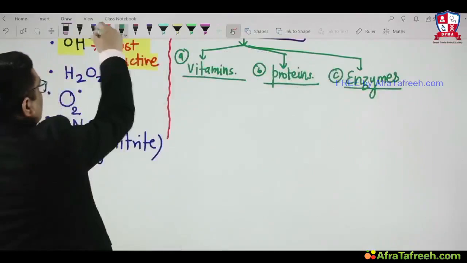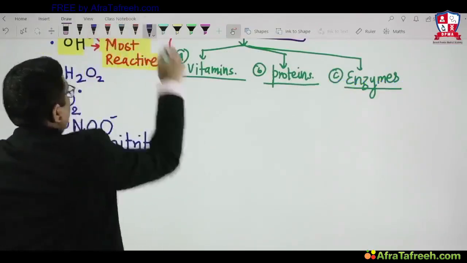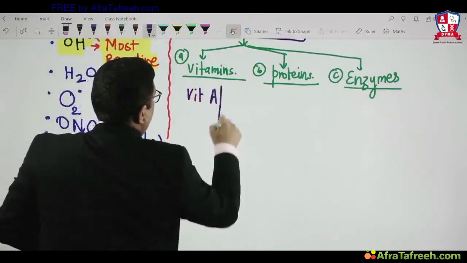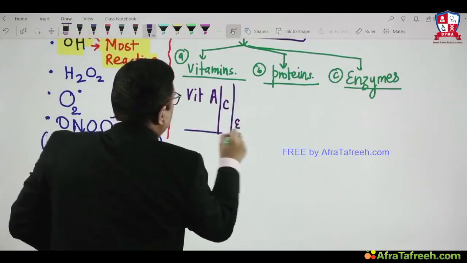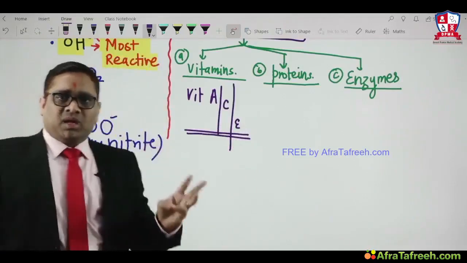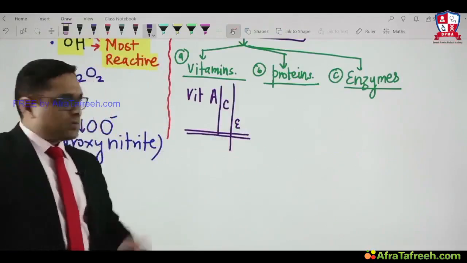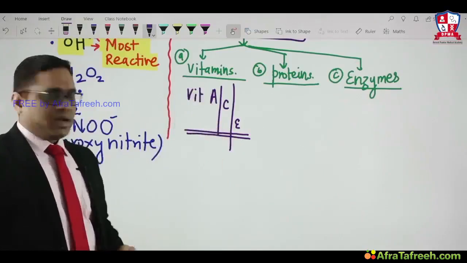Which vitamin is considered as an antioxidant? For that we have to remember vitamin A, vitamin C, vitamin E. So these are three vitamins which are antioxidants, right? So vitamin A, vitamin C, vitamin E. This was a JIPMER question, right? So vitamin A, C, E, A, C, E, antioxidants, right?